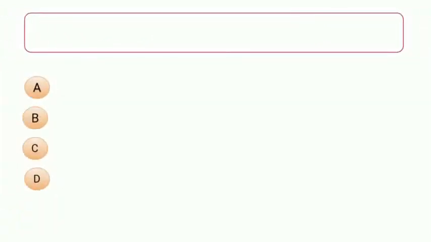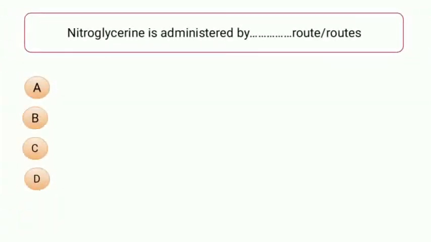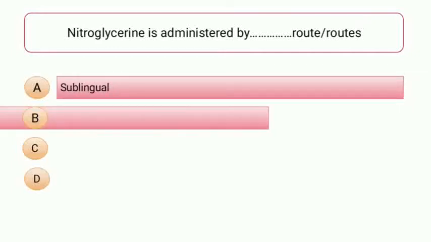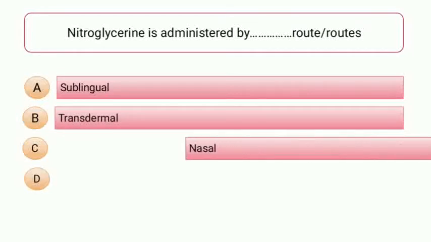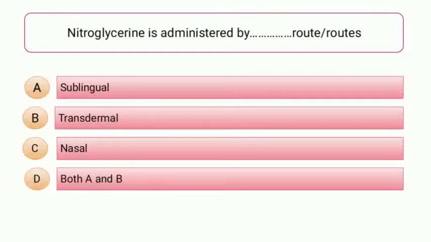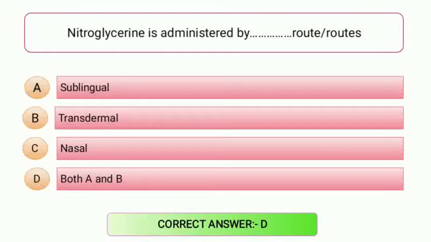Question number 2 is: nitroglycerin is administered by dash route or routes, and the options are A. Sublingual, option number B. Transdermal, option number C. Nasal, or option number D. Both A and B, that is sublingual as well as transdermal. So students, what do you think? The correct answer is option number D, that is both A and B. Moving to the next one.